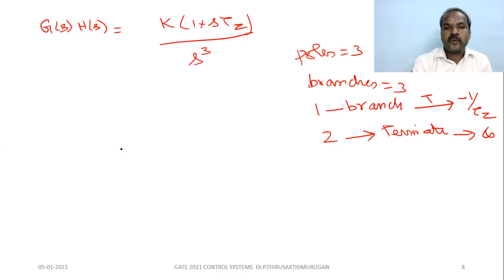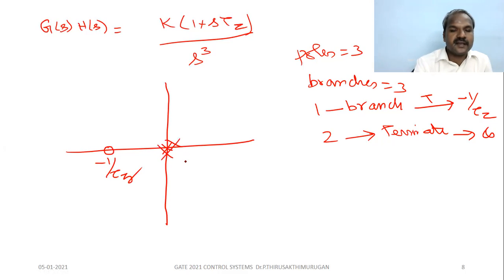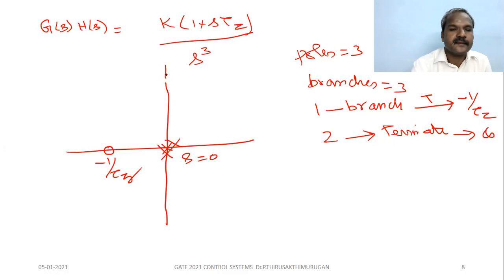Understand? So what is the shape for this root locus? There is one zero at minus 1 by tau z and three poles at s equal to 0. Understand? So j omega, this is real.